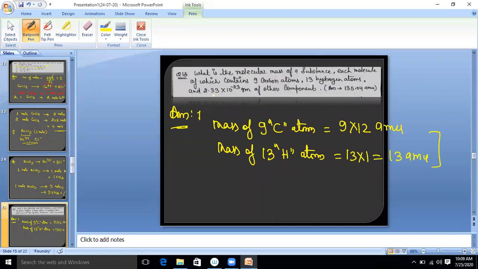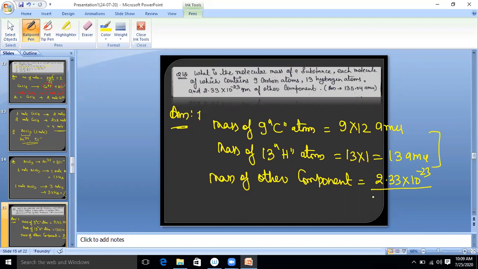Clear? Now, and 2.33 into 10 to the power minus 23 gram of another component. So mass of other component, what will you do? Mass of other component is equal to 2.33 into 10 to the power minus 23 divided by, we know 1 AMU is equal to how many gram? 1.66 into 10 to the power minus 24 gram. After solving, how many AMU are you getting? It is around 14.04 AMU.